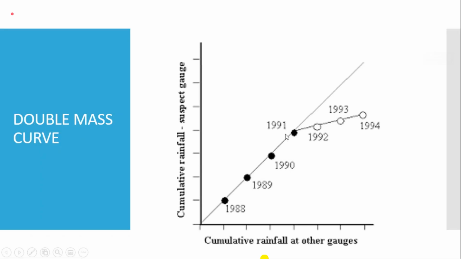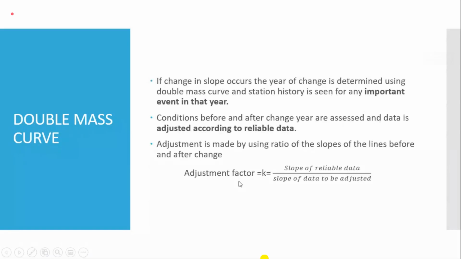Once this deviation has been found and it has been established that the reasons are man-made and not meteorological, then we correct this inconsistent data using slope correction.